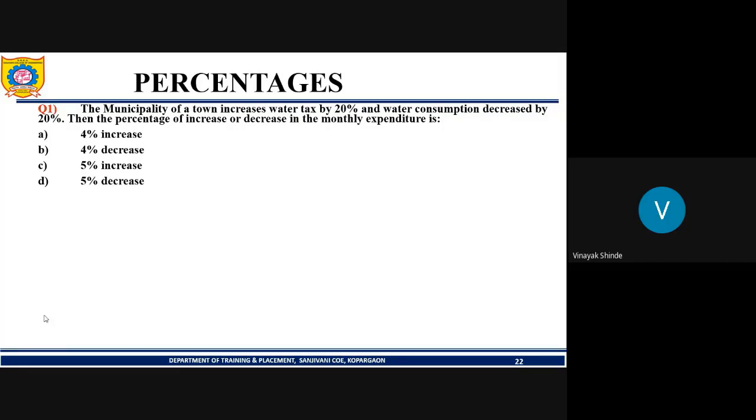Yes, correct answer. Option B is correct, 4% decrease. So let's see how it comes for those who have not understood it. See, the municipality increases the water tax by 20% every year, and water consumption is decreased by 20%. Let the total tax be, let's say, x. After an increase of 20%, it will become 1.2x.